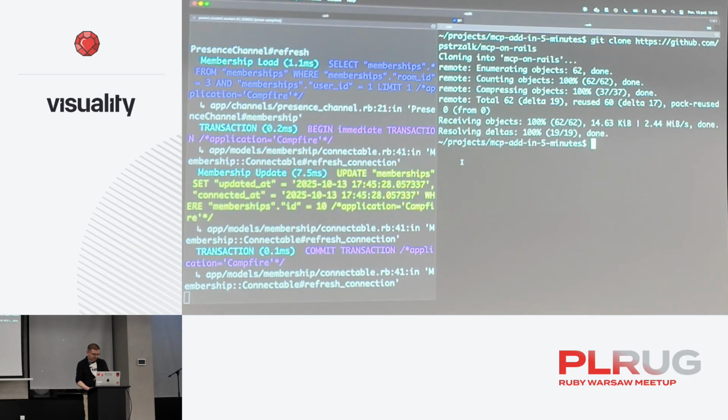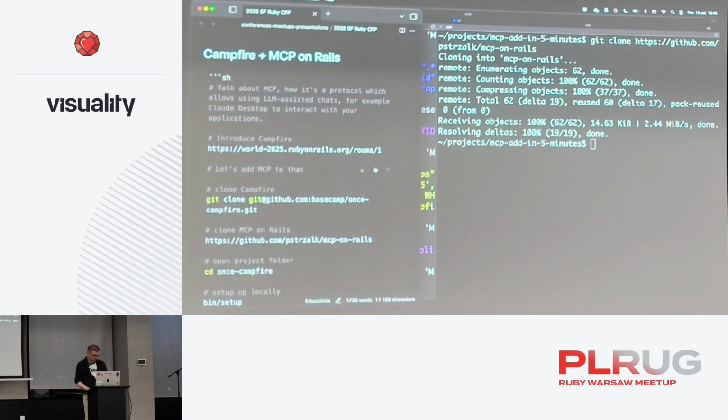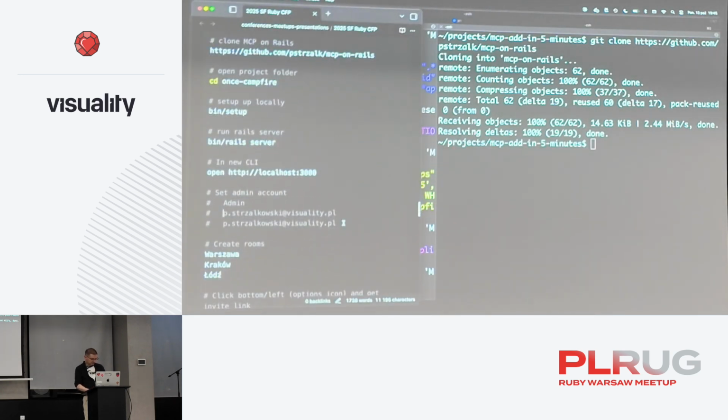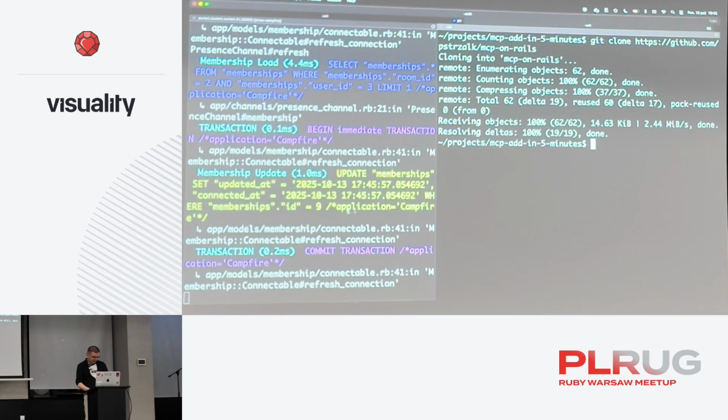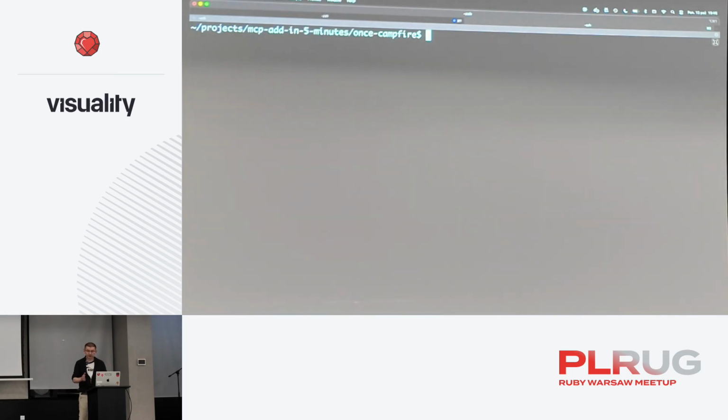I have my template in here. Let's go into my notes, because there is so much. Yeah, okay, so let's run this. All right, so I'm within the Campfire folder, and I want to apply a template which adds a gem.